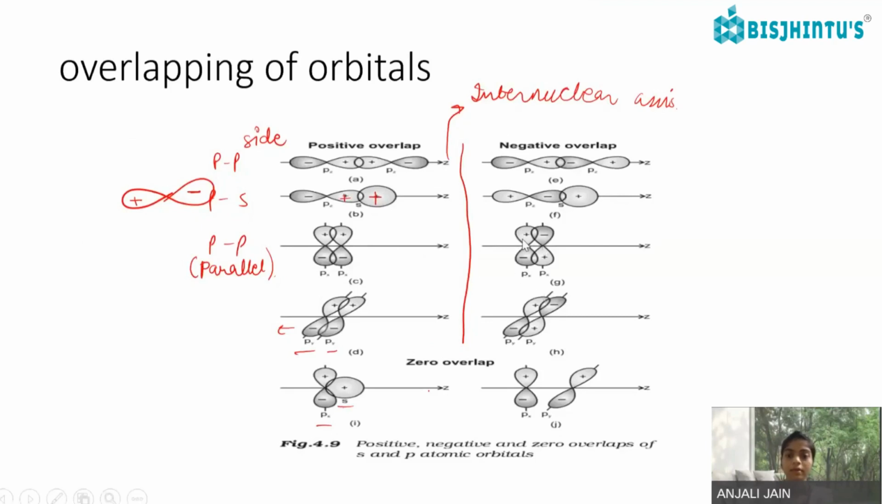Here in the px orbital, the positive lobe was overlapping with the negative lobe and vice versa. In the py orbital, the negative lobe was overlapping with the positive lobe and the positive lobe with the negative lobe. In the zero overlap, what is happening? In the positive overlap, they are overlapping with the positive lobe of the s orbital, but here there is no overlapping. So, positive, negative, and zero overlap of s and p orbitals. Zero overlap is where there is no overlap between the orbitals.